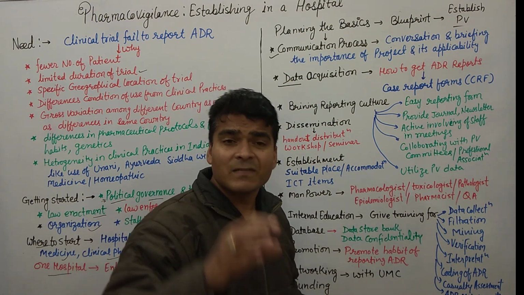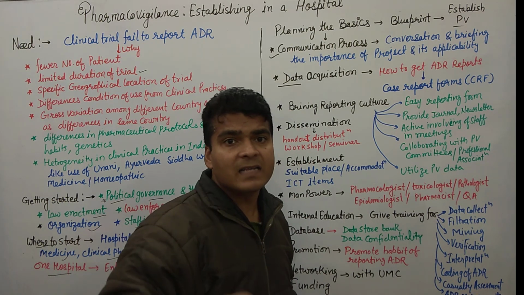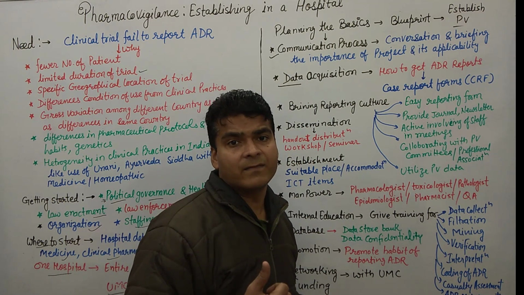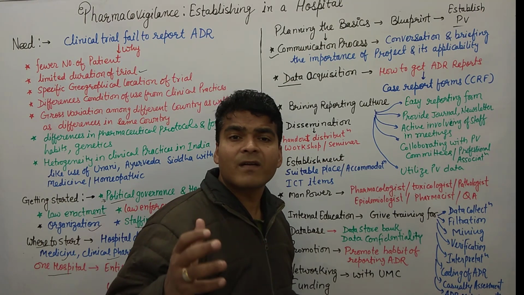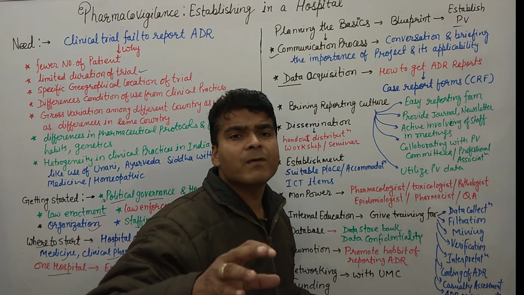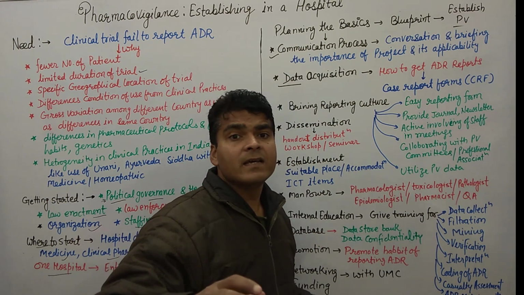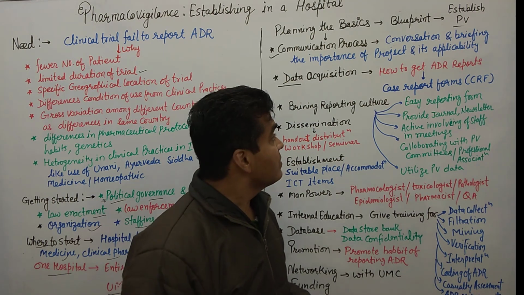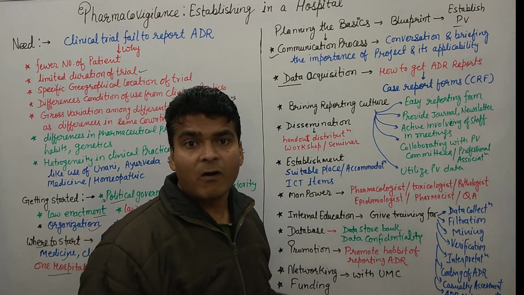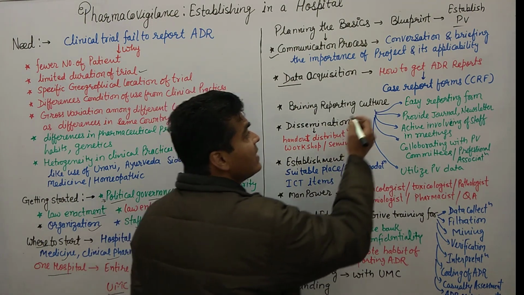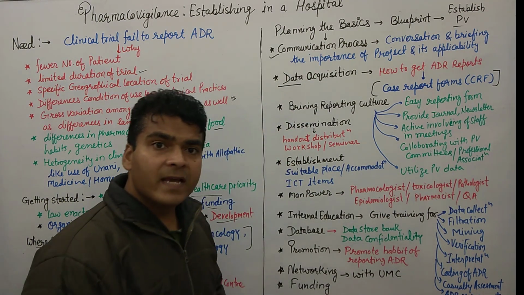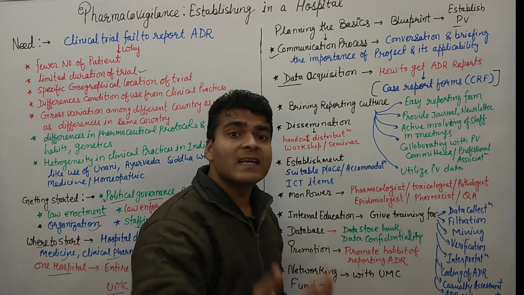In India, this is one of the biggest tough tasks, because data collection from patients is very tough. Basically, patients are not ready to give their information very easily, and healthcare professionals are also not very keen to get the data. Clear? So it is very tough. That's why pharmacovigilance centers initially create case report forms. So how do they get the ADR reports? They generate the case report form.